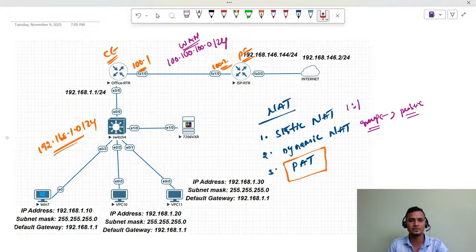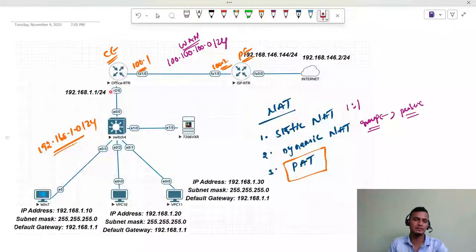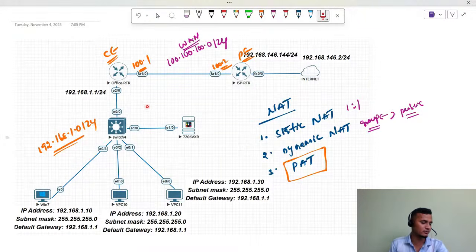To be mapped with a group of public IP addresses. And if the public IP addresses are exhausted, so it's finished from the group, then you need to wait. Whenever the third user or the fourth user's request is coming to the CE device, the requests are going to be held here.